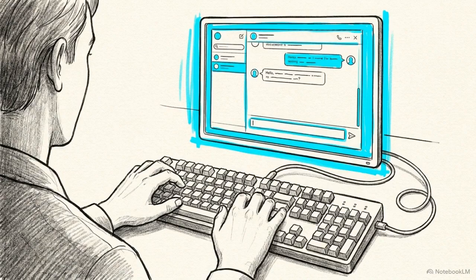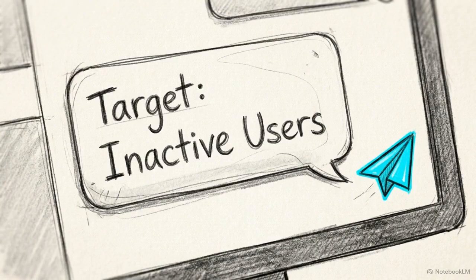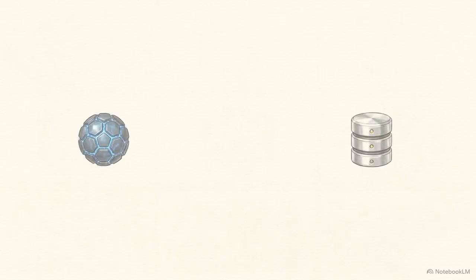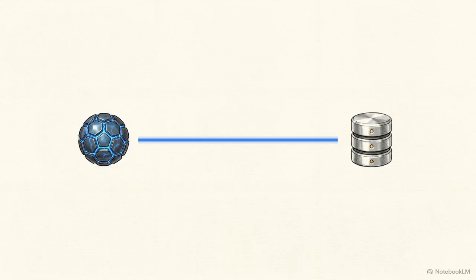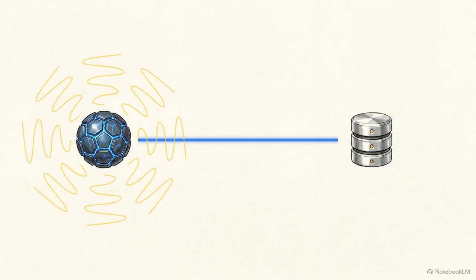Imagine you tell your brand new AI assistant to run a simple database cleanup. You type, delete all inactive customers. On the surface, the intent is clear. Many developers start by building this, a direct connection between the AI agent and the production database. In this setup, there are no filters or checkpoints. The AI has the keys to the kingdom.